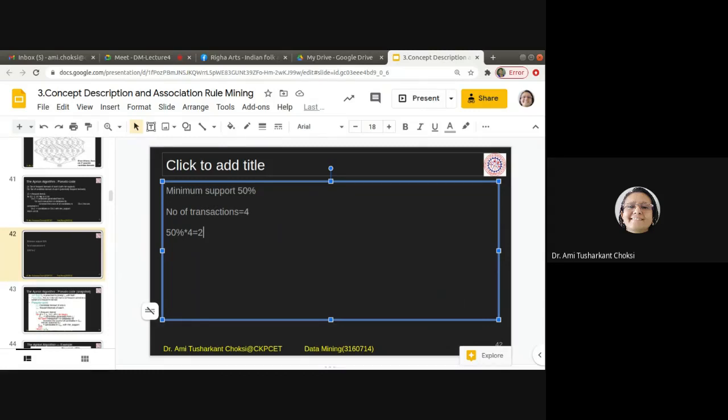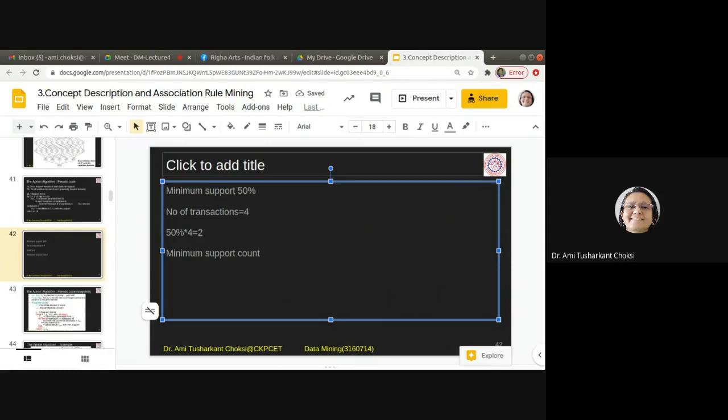This gives us the minimum support count, which should be equal to 2. What is given?